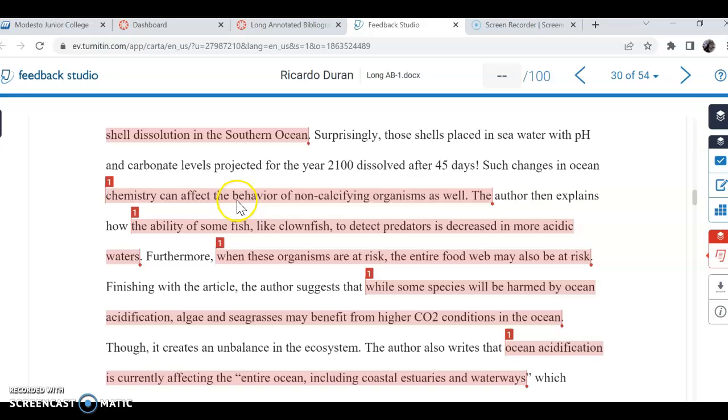How about this? The non-calcifying creatures behave differently when the chemistry in their environment is altered, which is what is happening during acidification, or something like that. You pick a new subject and you restructure your sentence, and that's how you avoid plagiarizing. And by the way, the strictest definition of plagiarism is 3 words in a row the same as your original.